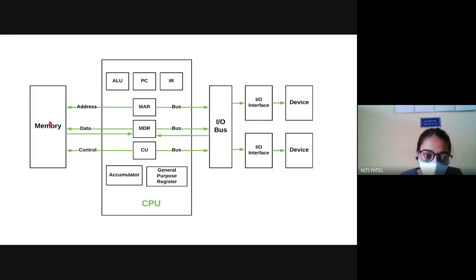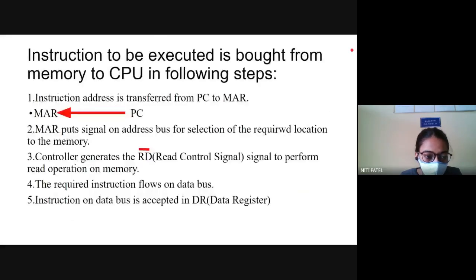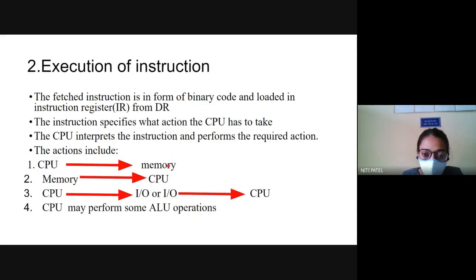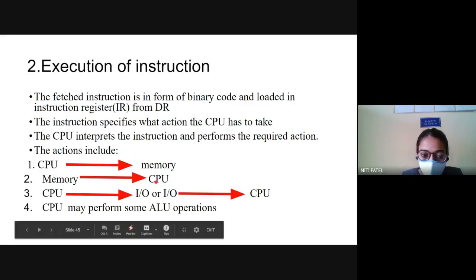What will this memory do? The memory will use the IO devices to display it to the user. So whatever these signals you can see over here mean the same. After the calculation is done by the CPU, the result is stored into the memory. Initially, when it has to be brought for execution, it is brought from the memory to the CPU. Once the execution is completed, if the data is stored inside your cache memory, it can directly be transferred to the user through IO devices. And how does a user give the input? The user gives the input through the IO devices and it goes to the CPU for execution.